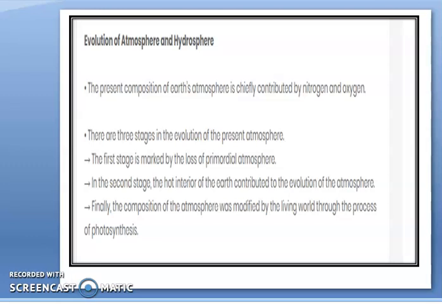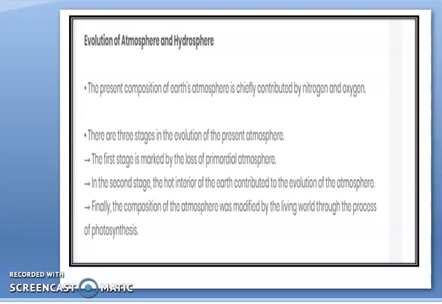For the evolution of the atmosphere, we have divided the changes into three parts: the first stage, the second stage, and the third stage. There are basically three stages in the evolution of the present atmosphere. The first stage is marked by the loss of the primordial atmosphere.